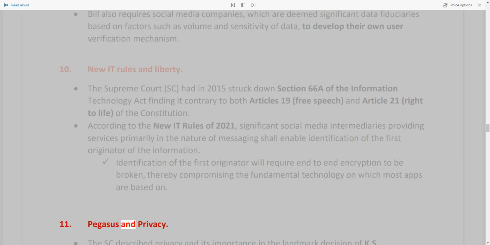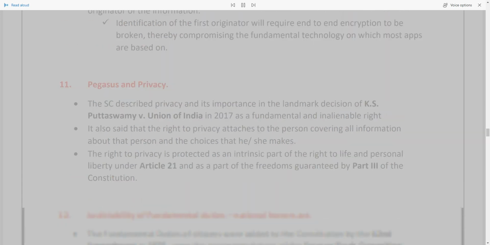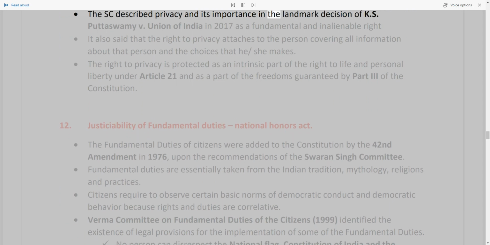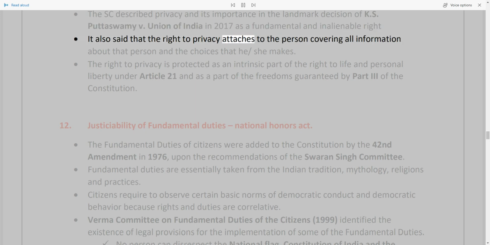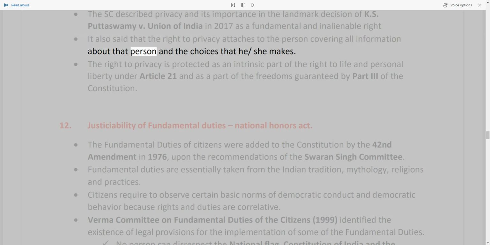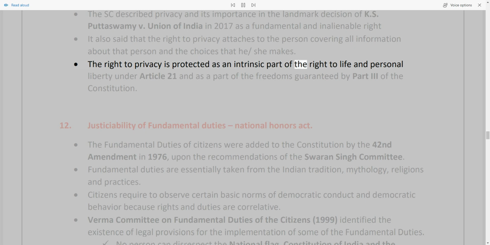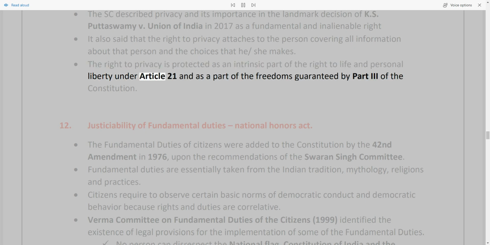11. Pegasus and privacy. The SC described privacy and its importance in the landmark decision of K.S. Puttaswamy v. Union of India in 2017 as a fundamental and inalienable right. It also said that the right to privacy attaches to the person covering all information about that person and the choices that he/she makes. The right to privacy is protected as an intrinsic part of the right to life and personal liberty under Article 21 and as a part of the freedoms guaranteed by Part 3 of the Constitution.